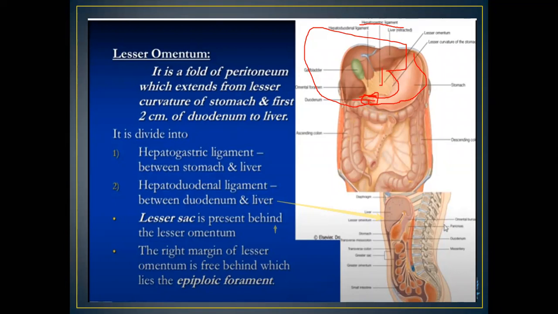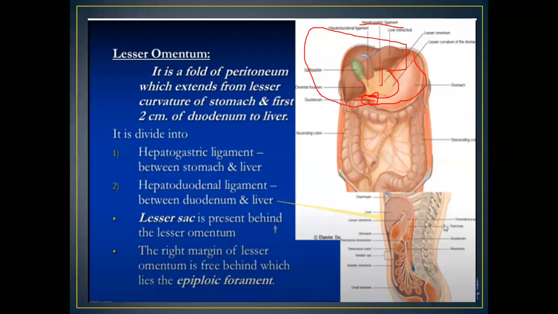In the liver, it is attached as an inverted L. The horizontal limb of the L is attached to the porta hepatis, and the vertical limb is attached to the ligamentum venosum.